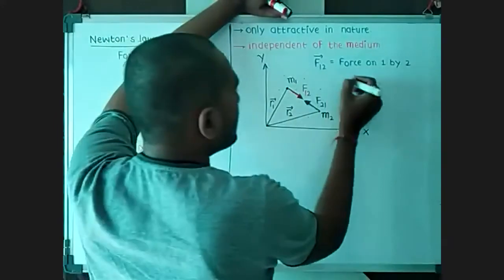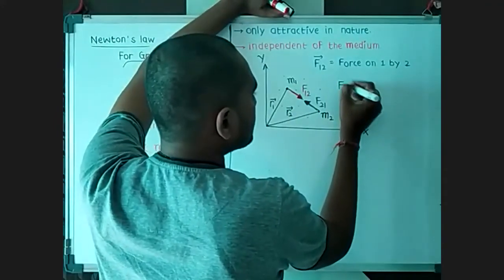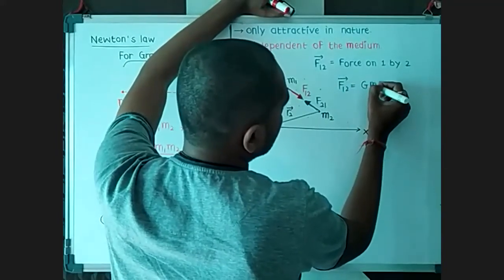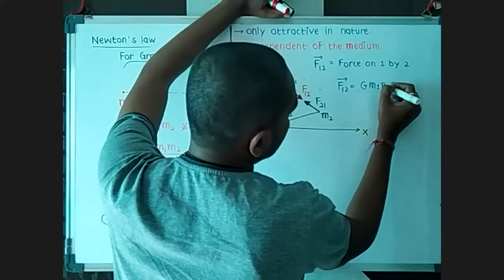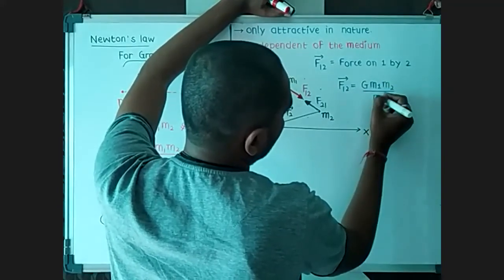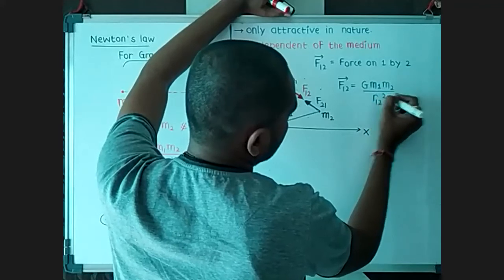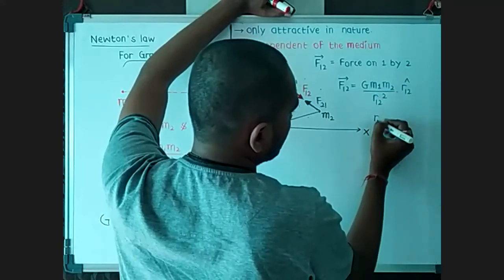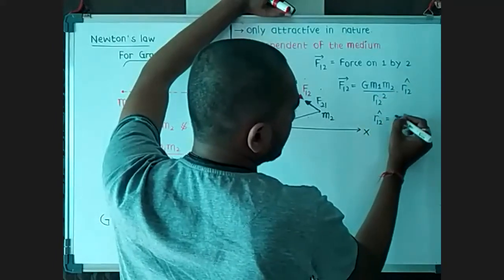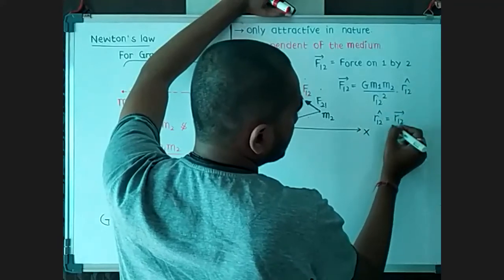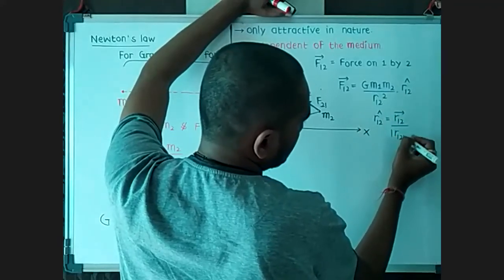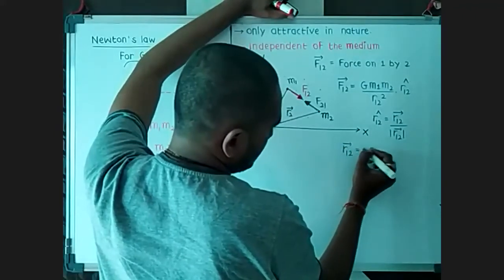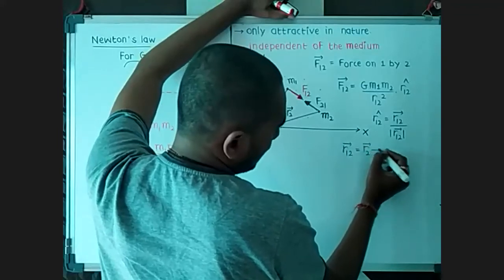Now, if I write down the vector form of this F12, it's G M1 M2 upon R12 square times the unit vector of r12. We know the definition of a unit vector: it is the vector over its magnitude. R12 will be R2 minus R1.